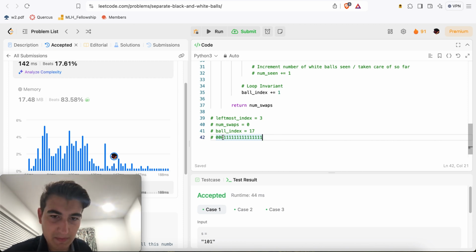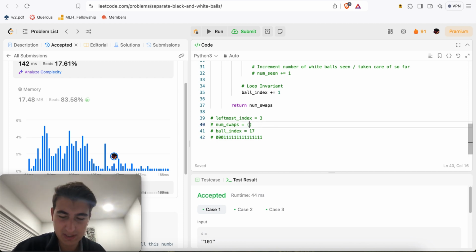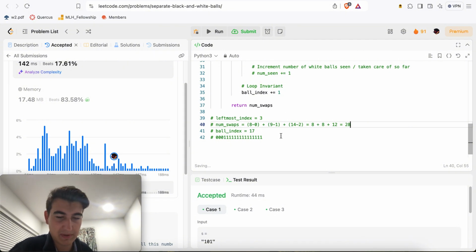And essentially the number of swaps we've added was what was it? It was like 8 minus 0 plus the 9 minus 1 plus the 14 minus 2, right? Which is equal to 8 plus 8 plus 12, which is equal to 28 total swaps, right? So in that example, it would have been 28.